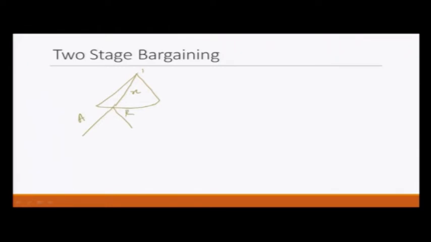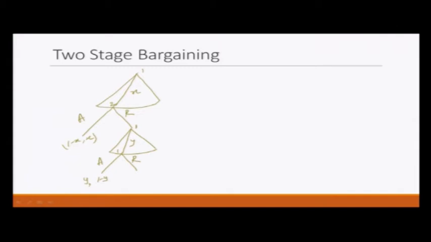If player 2 accepts, then player 2 gets x and player 1 gets 1 minus x. If player 2 rejects, then player 2 gets to make a counter offer, and let us say this time player 2 offers y to player 1. Now, player 1 can either accept or reject. In both cases the game would end. If player 1 accepts, then player 1 gets y and player 2 gets 1 minus y.